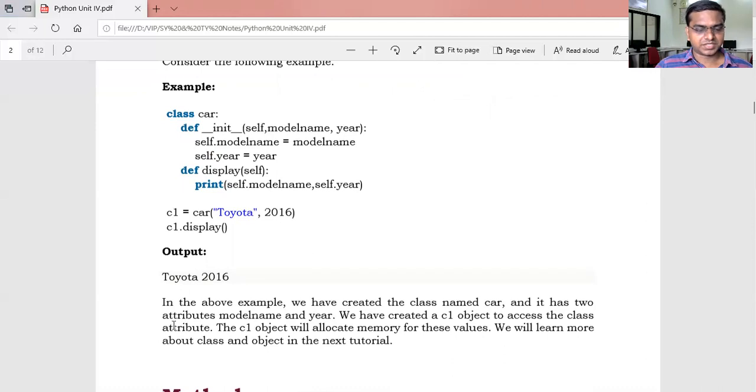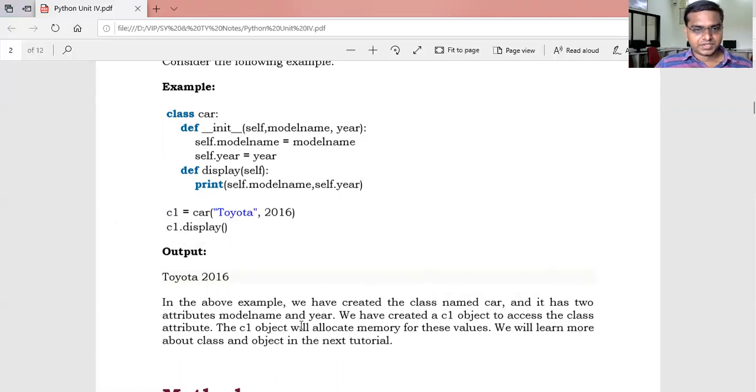See, they are also explaining the example: in the above example, we have created the class named Car, and it has two attributes, model name and year. We have created a c1 object to access the class attributes.